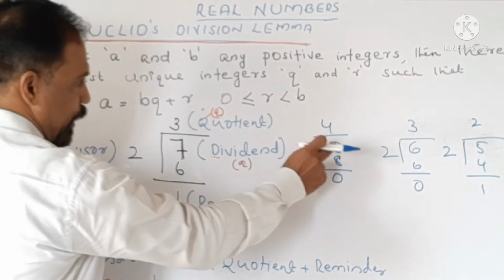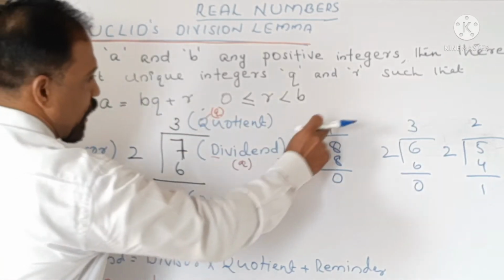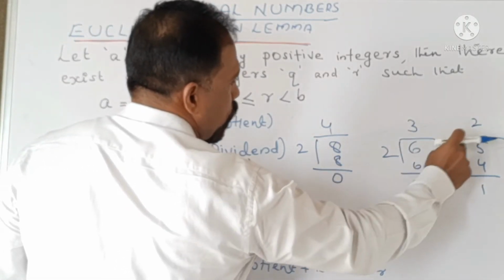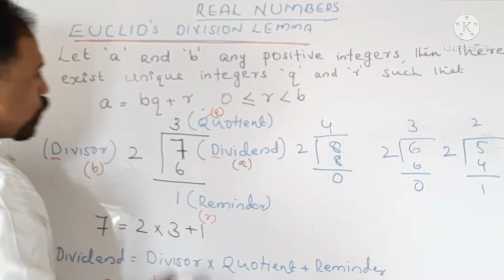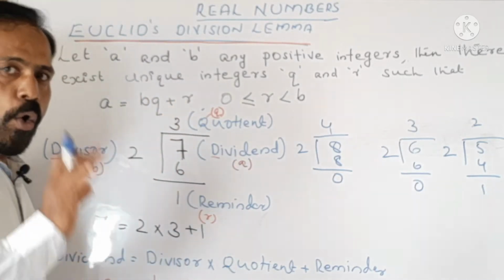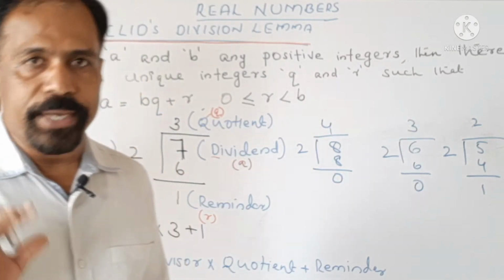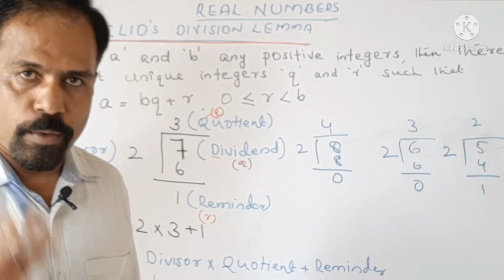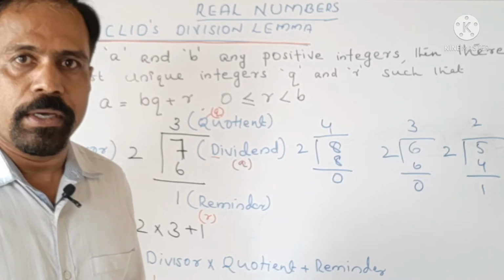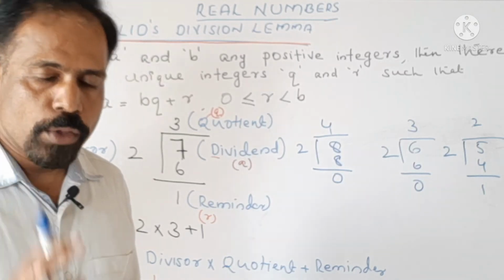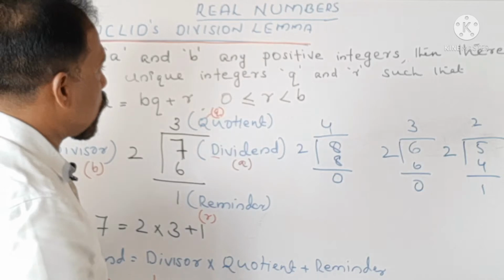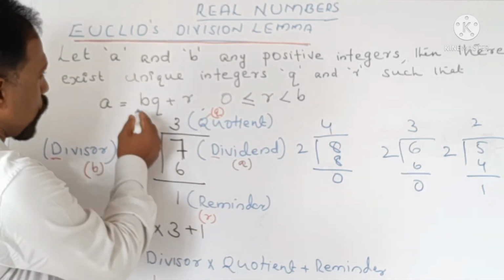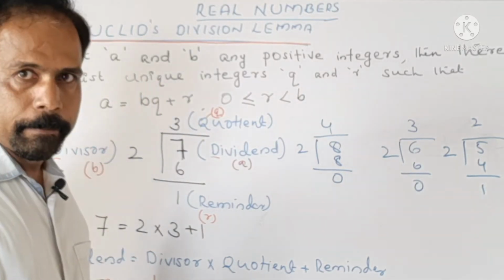A is 8, 8 is equal to 4 2s are 8, plus 0. 6 is 3 2s are 6, and 5 is 2 2s are 4 plus 1. So this equation holds good for all numbers. Whether it is a prime number, a composite number, an even number, or an odd number, for all those numbers this holds good. That means A is equal to BQ plus R.